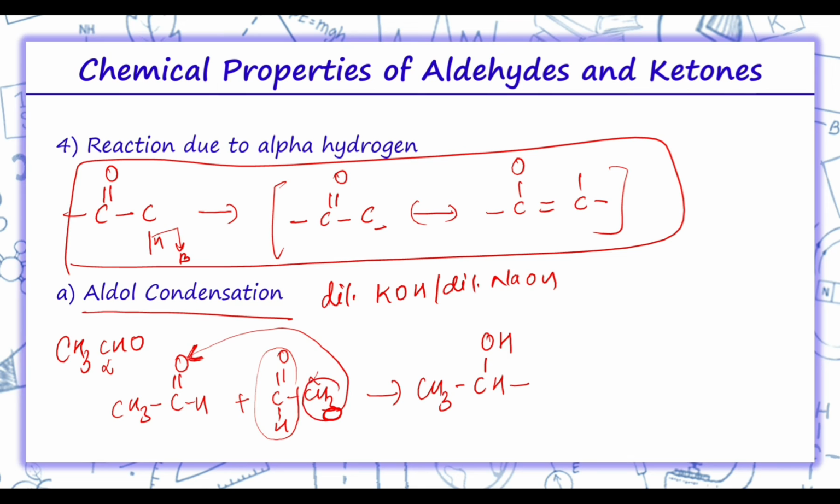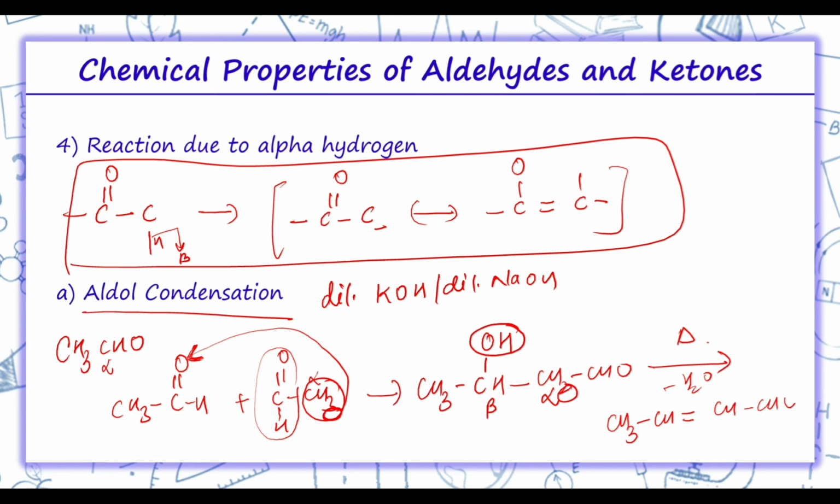Then this is CH2 and CHO. So this is alpha carbon and this one is beta carbon. So this is known as beta hydroxyaldehyde, which on heating, the removal of H2O takes place. On heating, this OH and H will be removed. Thus the product formed will be alkene CH3 CH double bond CH-CHO, which is butenal.